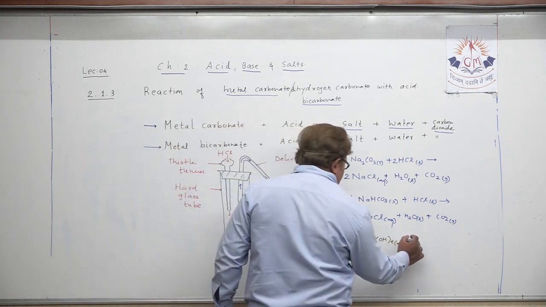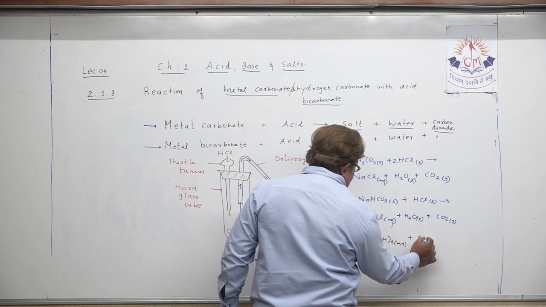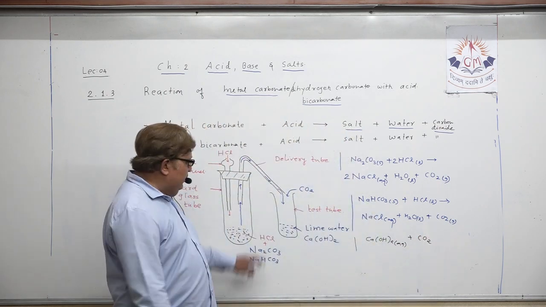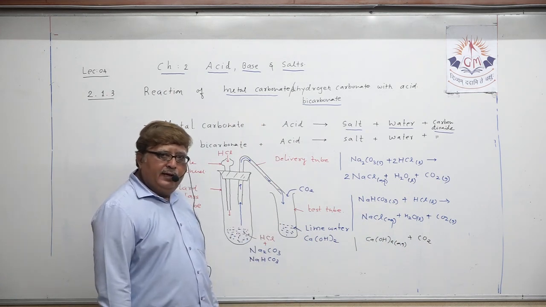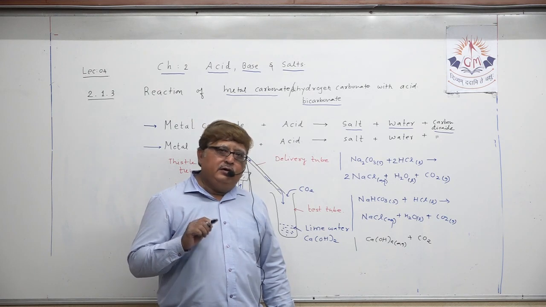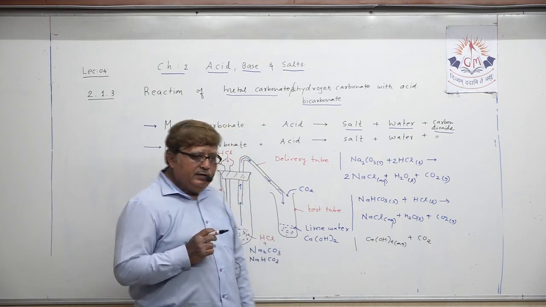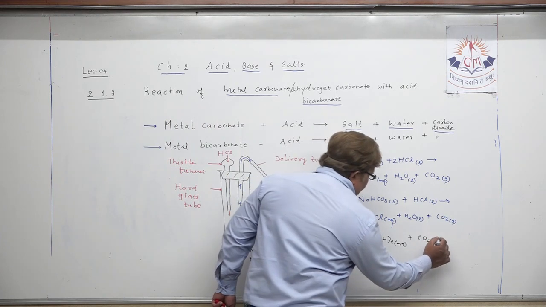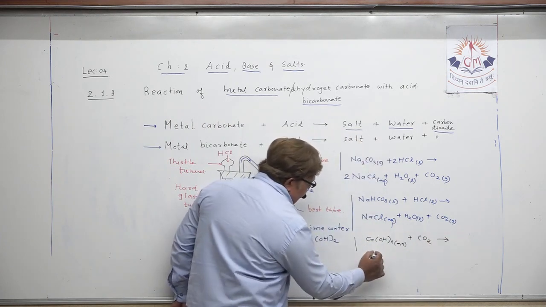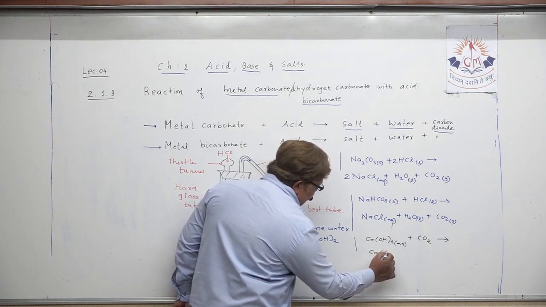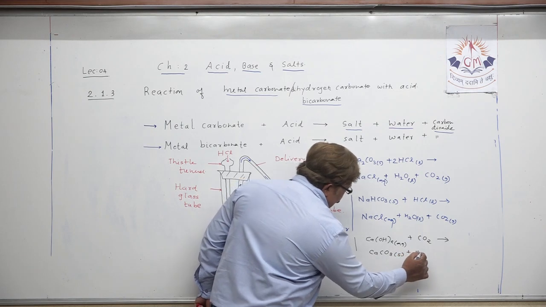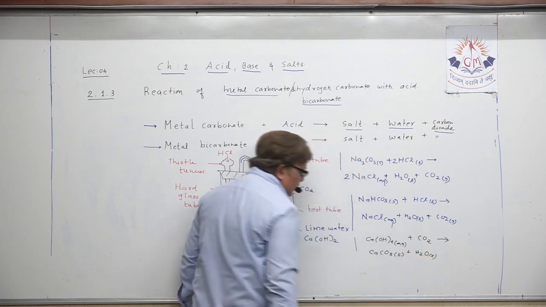The moment the carbon dioxide which is produced during the chemical reaction mixes with the lime water, it turns lime water milky white. Why does it happen? I am writing the products below, because the moment they react with each other, it produces calcium carbonate plus water, that is liquid. Understand?